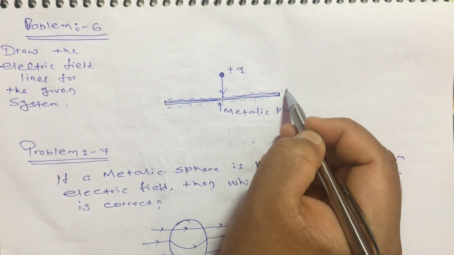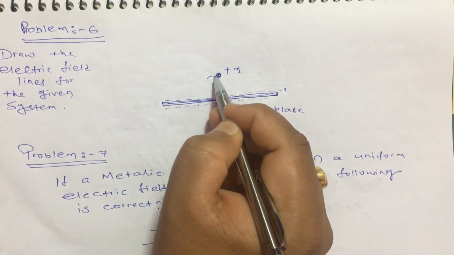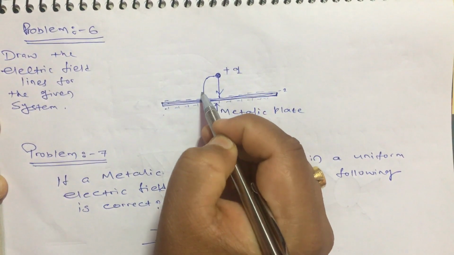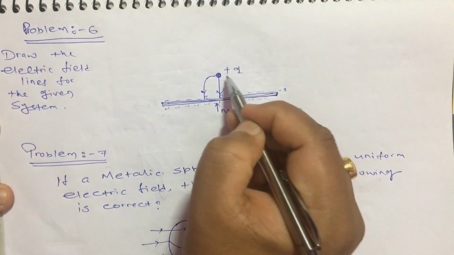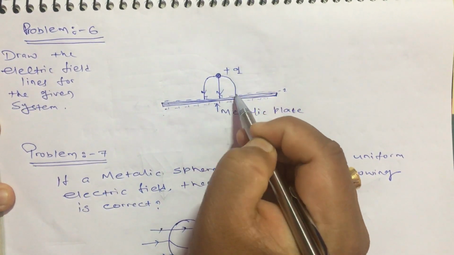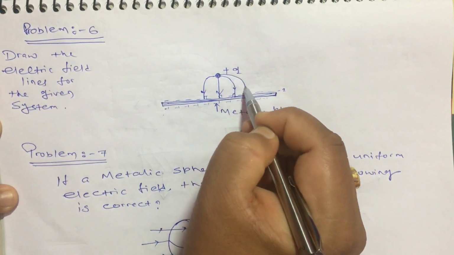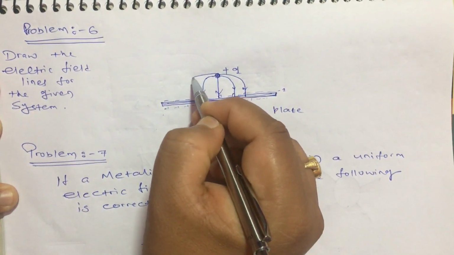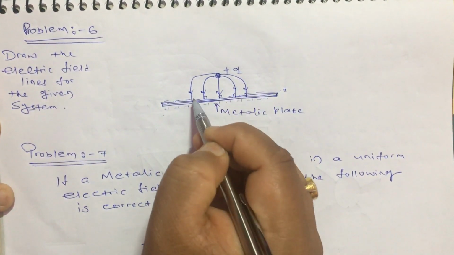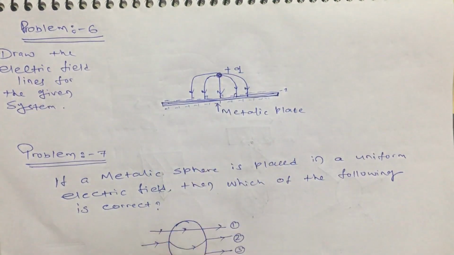And how much is the negative charge going to be? Minus q. But remember very carefully that the electric field lines are going to be perpendicular at the surface of the metallic plate. So here, always, these are going to be perpendicular lines. It is going to enter perpendicularly here. These all are going to be perpendicular. So like that we can draw.